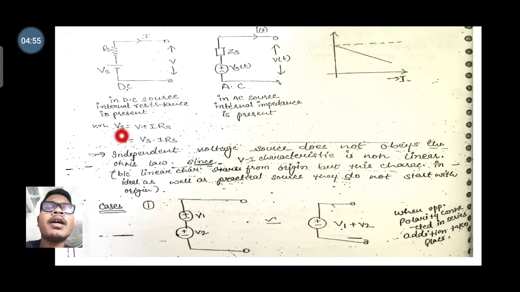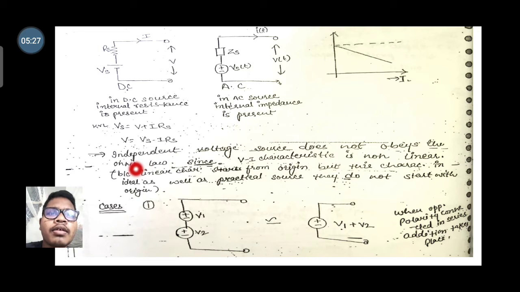So the formula is: voltage across source is equal to output voltage plus current flowing across the resistance into the resistance value. If you want to find the output voltage, take this voltage to the left hand side and that to the right hand side. So output voltage is equal to source voltage minus I into the resistance. Like that here also you can find it.